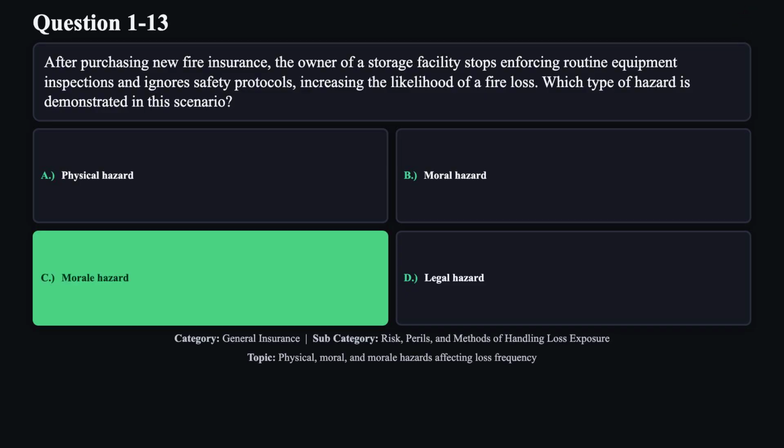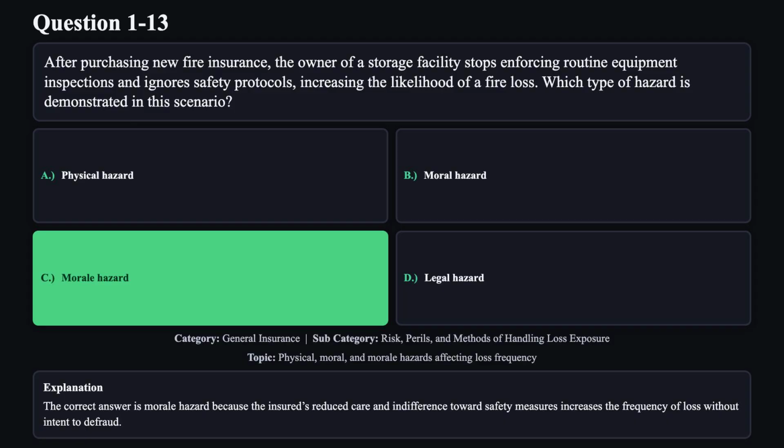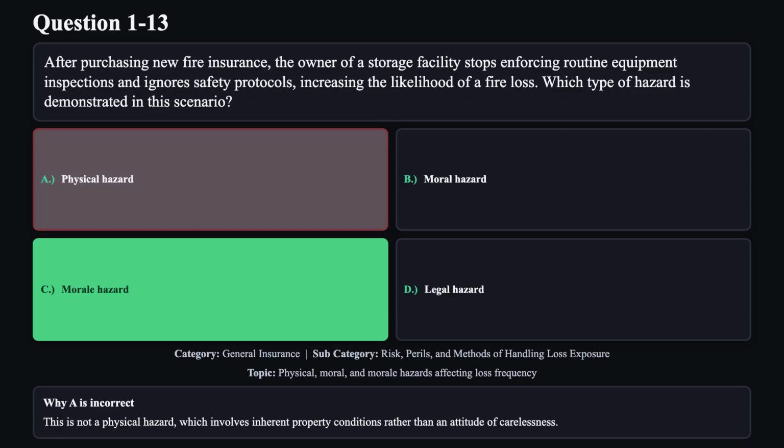The correct answer is C. The correct answer is morale hazard because the insured's reduced care and indifference towards safety measures increases the frequency of loss without intent to defraud. Reason A is not correct. This is not a physical hazard, which involves inherent property conditions rather than an attitude of carelessness.